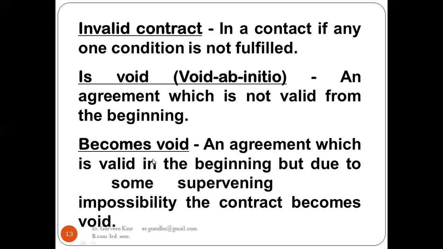So that is known as the becomes void contract. Void ab initio is when the contract is not possible since the beginning, but becomes void means it was possible in the beginning, but due to some condition at a later stage, it was not possible to remain a contract.